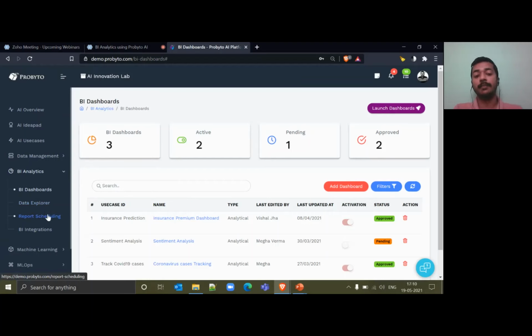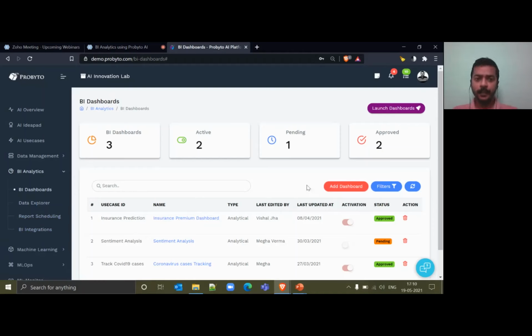These reports are not only related to dashboards, these can also be your data extracts that you can schedule to your team members, so that on a specific day at a specific time they will be notified by email about the status of the dashboards or status of the data reports. And finally, the third-party integrations or the third-party tools that we'll discuss. So we'll start with the BI dashboard.